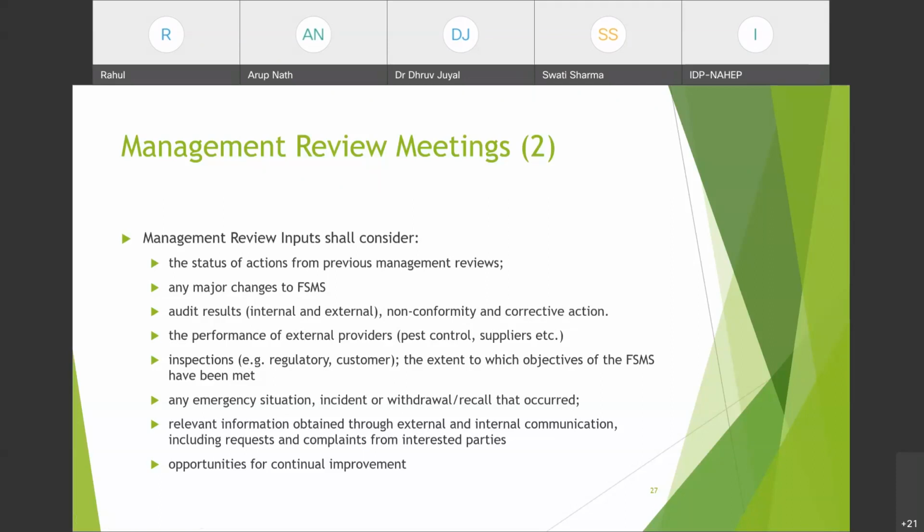The extent to which the objective of the FSMS have been met. FSMS के objectives जब आपने policy set करते वक्त जो fix किए थे, वो objectives यहाँ पर fulfill होते हैं या नहीं होते हैं, must be discussed in management review.